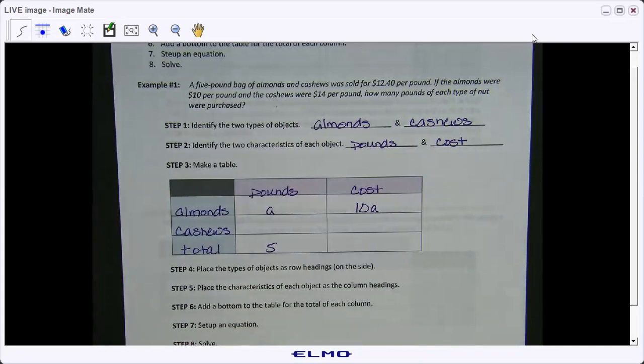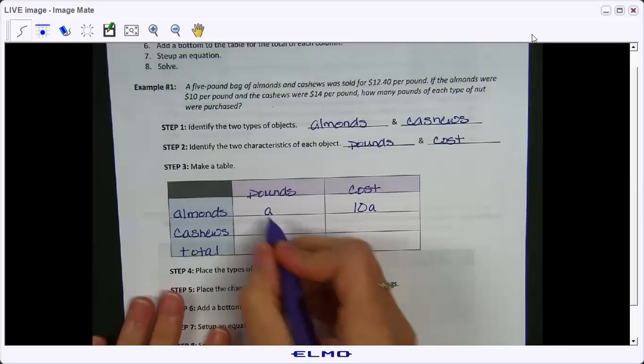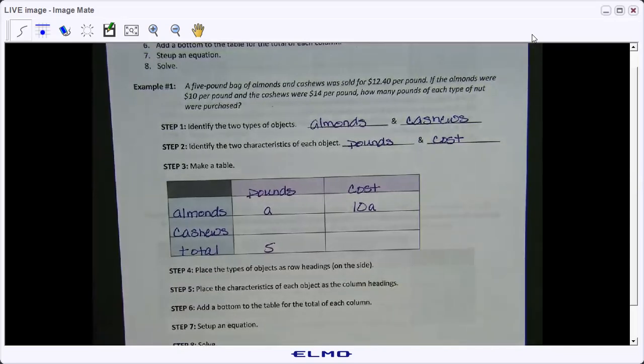But now we have to look at cashews. We don't know how many pounds of cashews that we have, but we know that there's a total of 5 pounds altogether of almonds and cashews. So what we can do is we could take the 5 pounds, well, let me ask this.